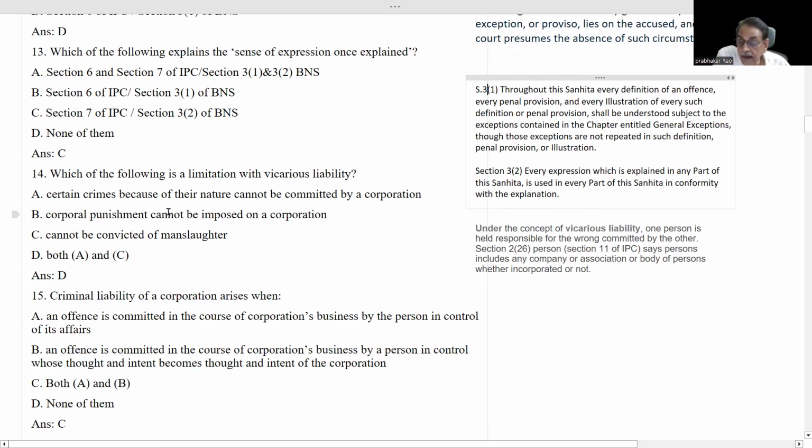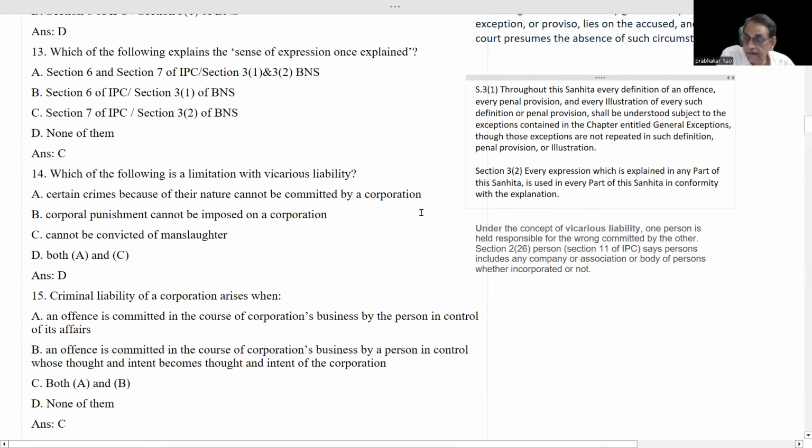Certain crimes because of their nature cannot be committed by a corporation. True. Because murder cannot be attributed to a corporation. If the managing director of a corporation commits murder, it is the offense committed by the managing director, not by the corporation. That means certain crimes because of their nature cannot be committed by a corporation.